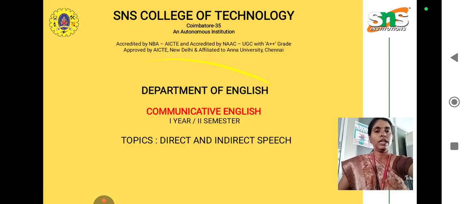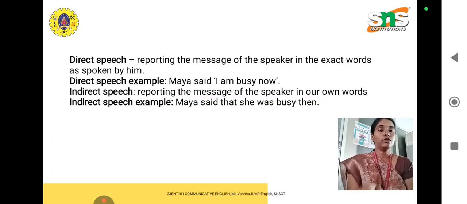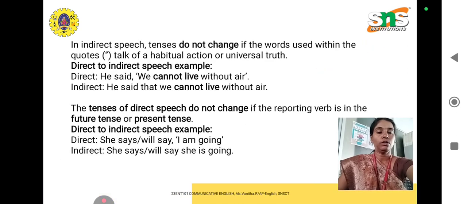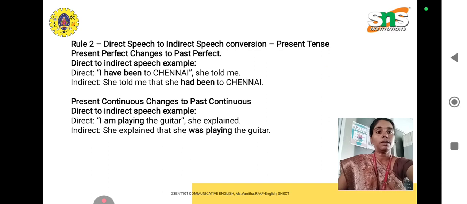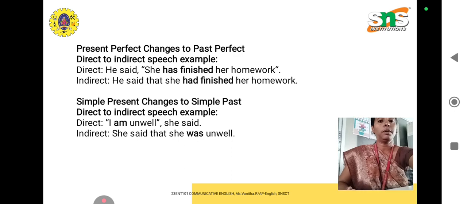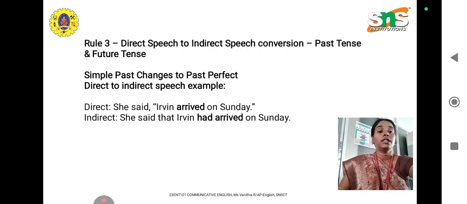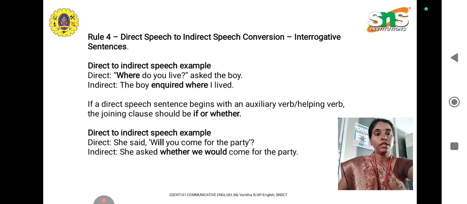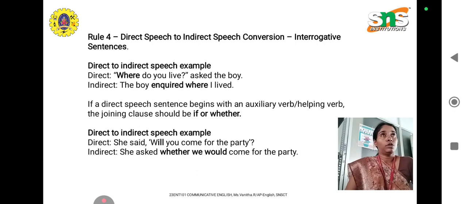If you take a glance at the rules, we have so far seen so many rules. Rules 1, 2 and 3. The basic rule is that whatever tense the direct speech has, the indirect speech will be in past tense. And if you have simple future, or any habituals, or a universal truth, the words will remain the same in indirect speech too.